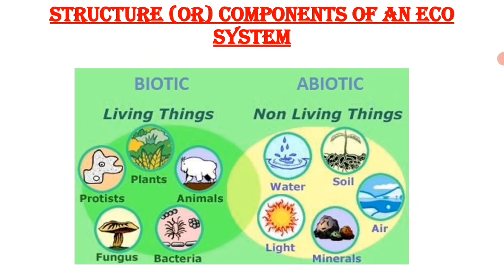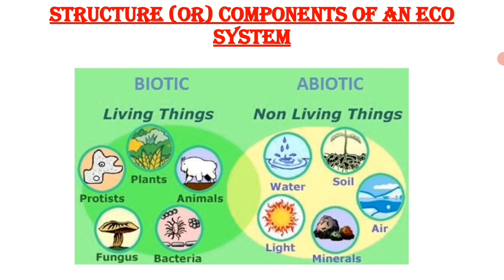These air, water, soil, sunlight come under physical components. Similarly, the nutrients like micro and macronutrients, carbohydrates, lipids, proteins come under chemical components.